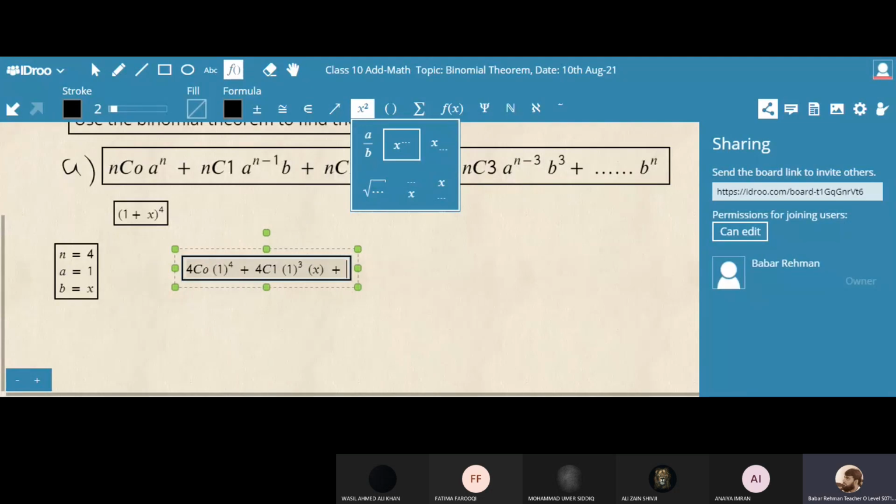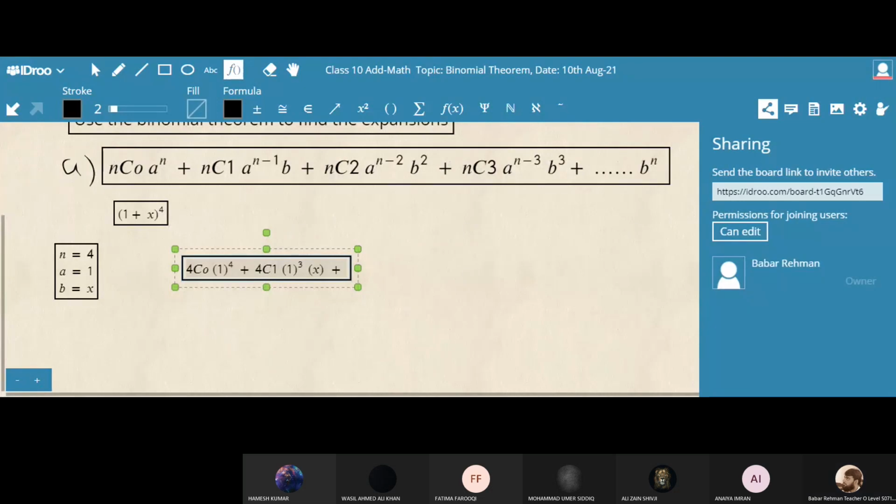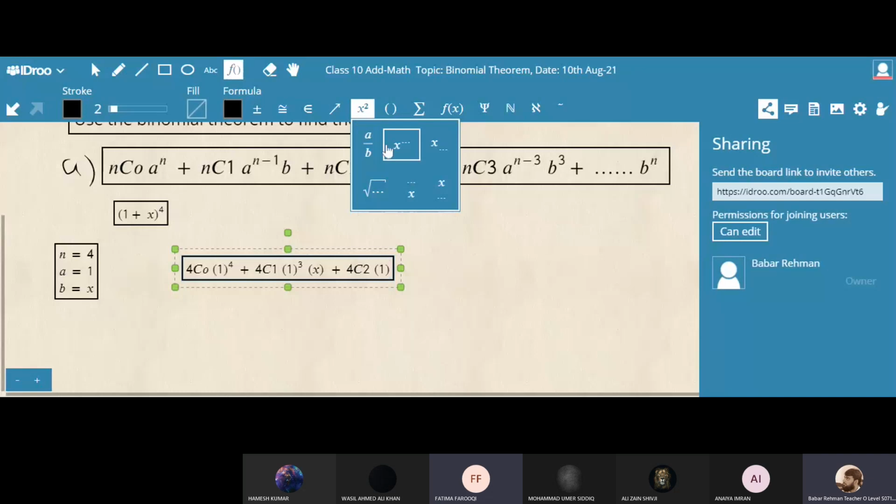Now the next term, who will tell me? Yes, Fatima, please tell me. Sir, 4C2. Okay, 4C2. And then in the bracket we will write 1 and the power is 2. Very good. And then b power, b is x, x power 2. What was the power of x before? 1. Now x to power 2.